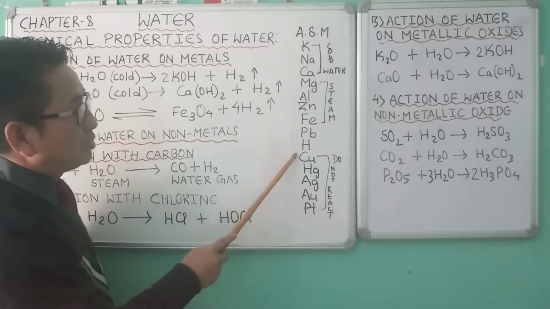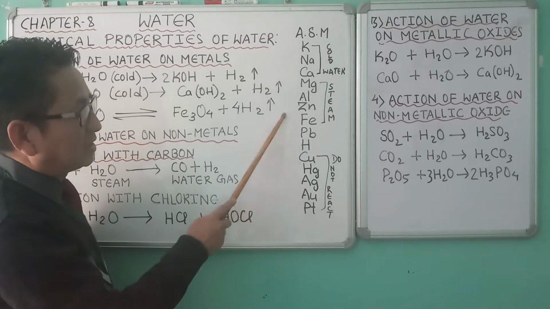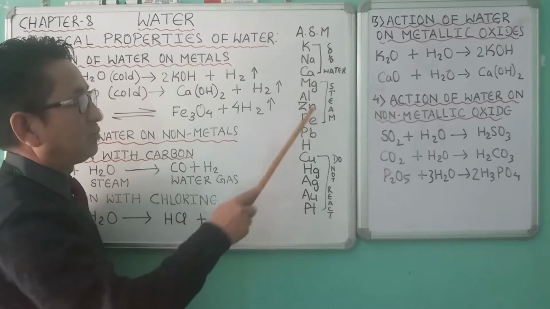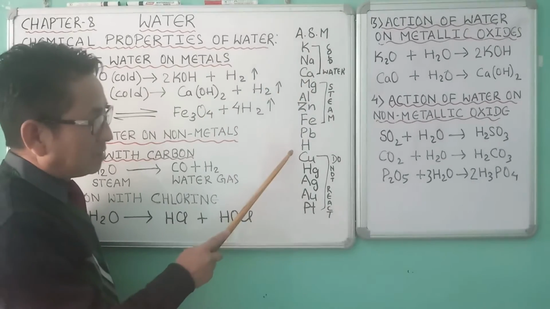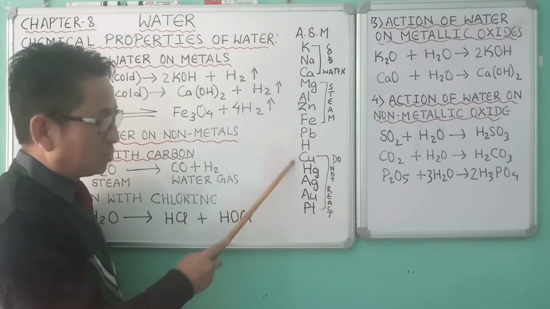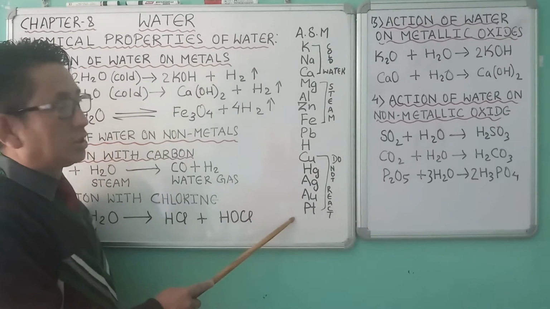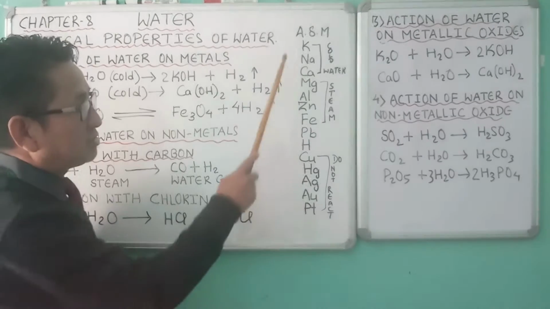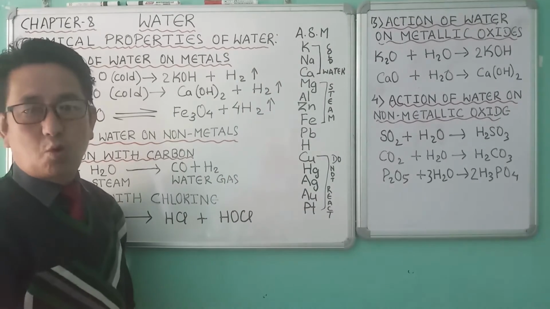Here the metals which are above hydrogen in the activity series, except lead, react with water, and the metals which are below hydrogen in the activity series do not react with water. Here potassium, sodium and calcium, these three metals react with cold water.